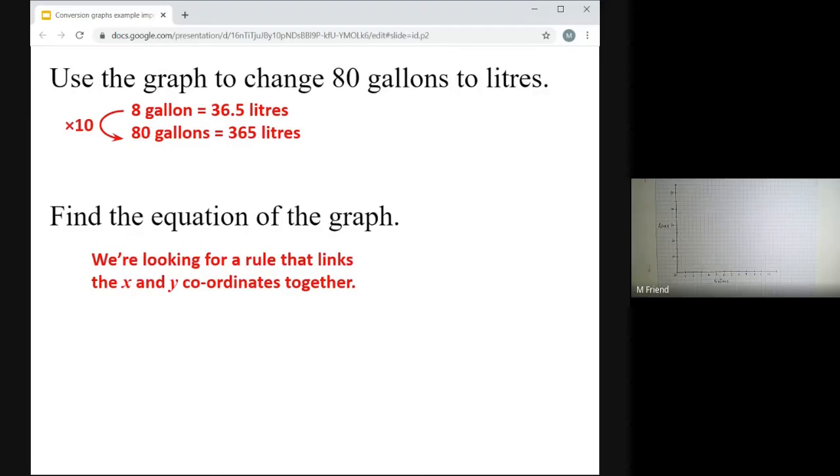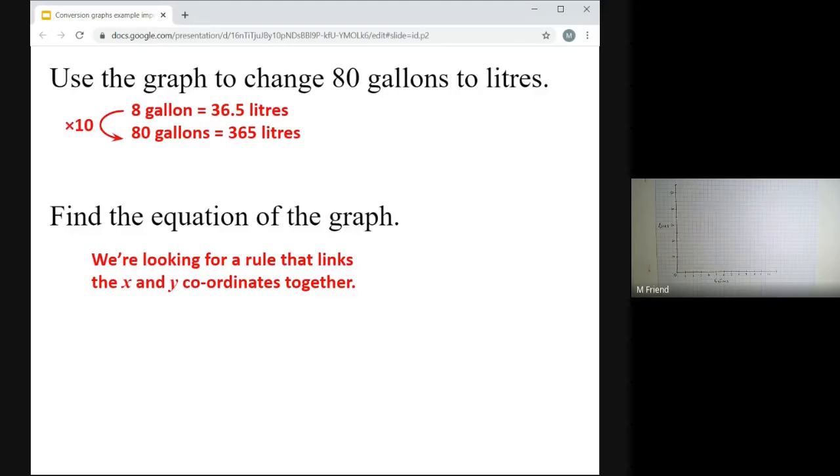Now, we actually did quite a lot of work on the equations of straight lines earlier in the year. And we said the general equation was y equals mx plus c. m is the gradient, c is the y-intercept. Don't worry if you've forgotten most of that right now. We'll revise it later on. But that is something that we've done already.